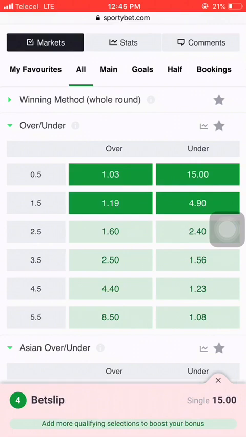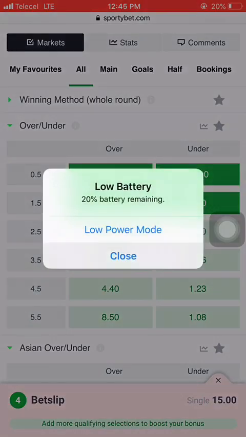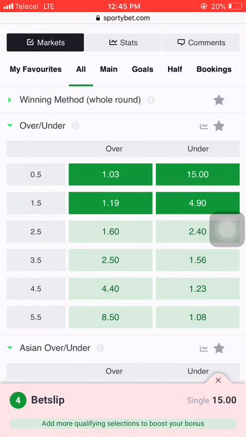But you will lose your bet if more than one goal were scored in that match, maybe 1-1, 2-2, 3-3, because under means less than. So if more than one goal were scored in that game, you will lose your bet.